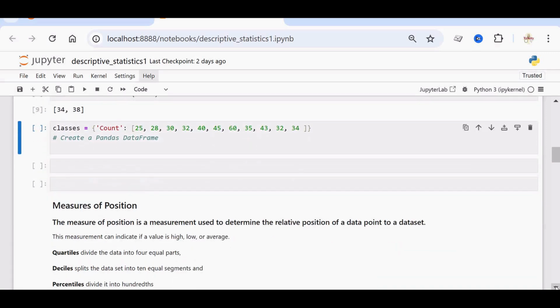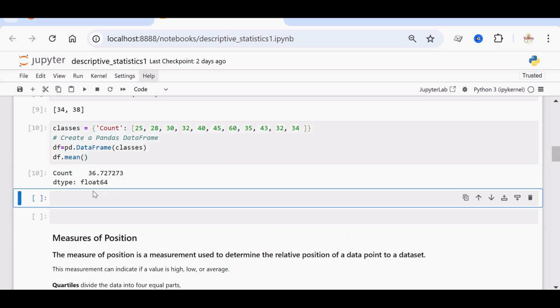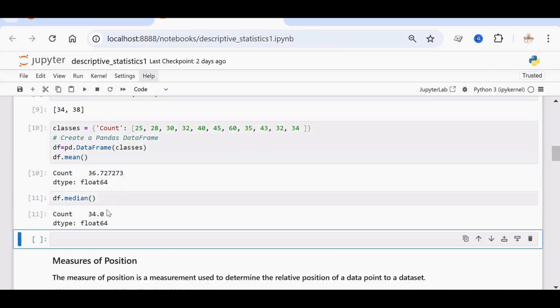Fine. We can also find out the mean, median and mode using pandas. Classes is a dictionary, the key is the count and value is a list of elements. We are going to create a pandas data frame first and then we will find out mean, median and mode. So data frame df is equal to, pandas is imported as pd, so pd.DataFrame, convert that dictionary to a data frame by passing this dictionary as an argument. Okay, now df.mean will give you the mean of the count and df.median gives you the median.